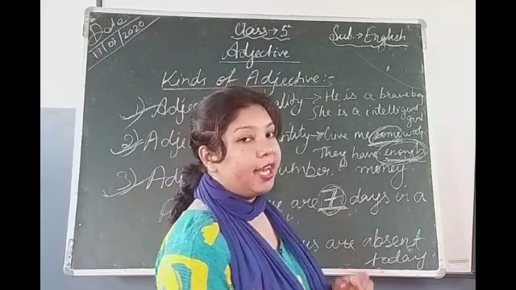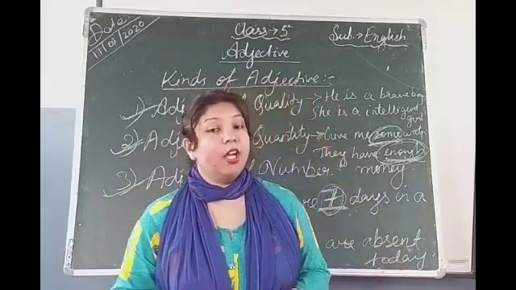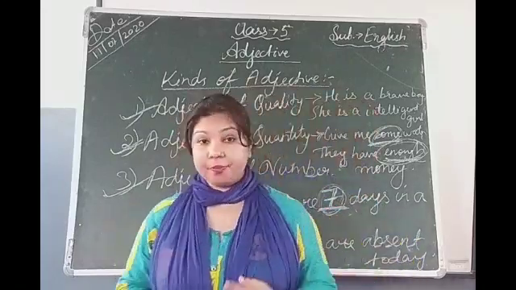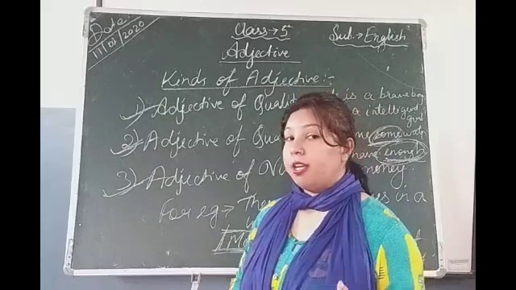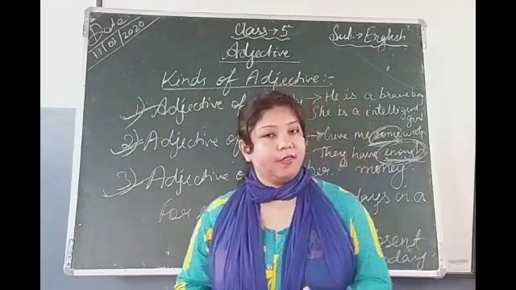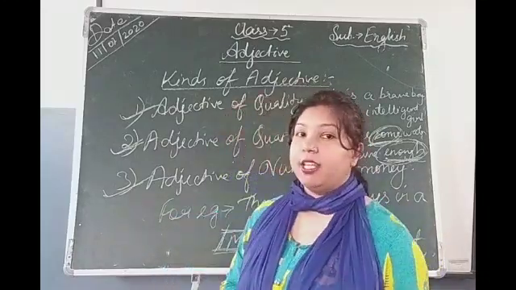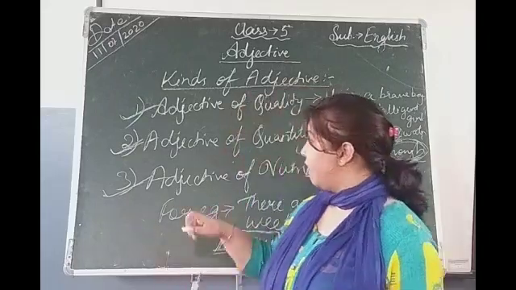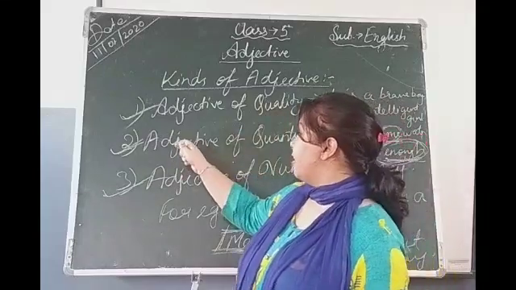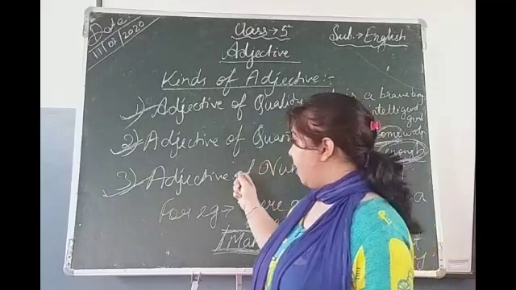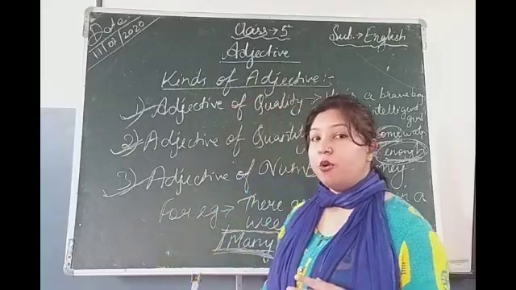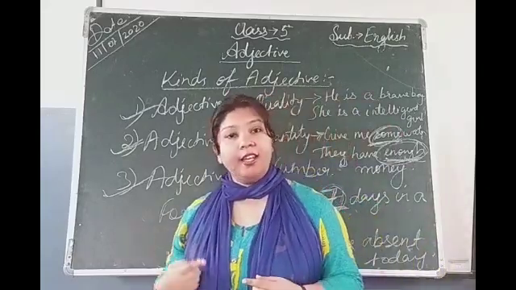What is an adjective? An adjective describes or qualifies a noun. It is used to express quality, quantity and to point out a particular person or thing. There are 6 kinds of adjective. What are they? Adjective of quality, adjective of quantity, adjective of number, demonstrative adjective, interrogative adjective, and the last one is possessive adjective. Now in this class we have learned about 3. Adjective of quality, which describes the quality of a person or thing; adjective of quantity, which describes the quantity of things; and adjective of number, which describes the number of people or things. So it is very clear to all of you, and the next 3 we will learn in the next class.